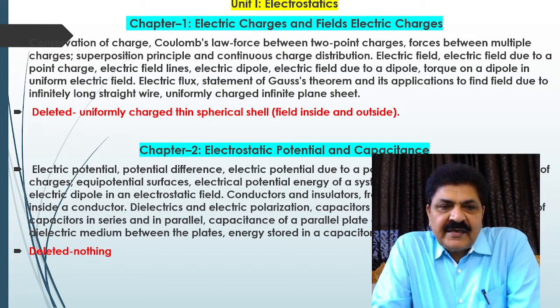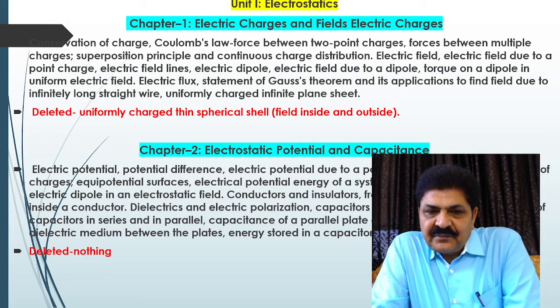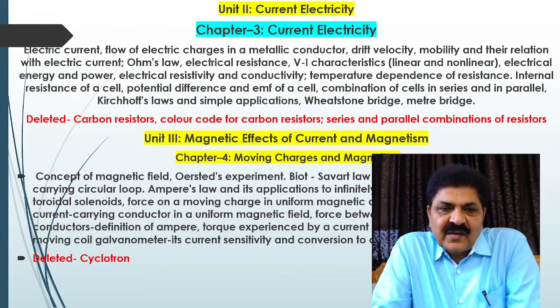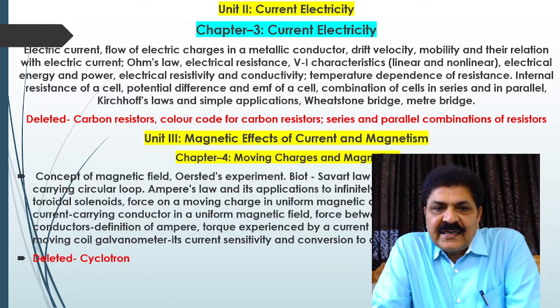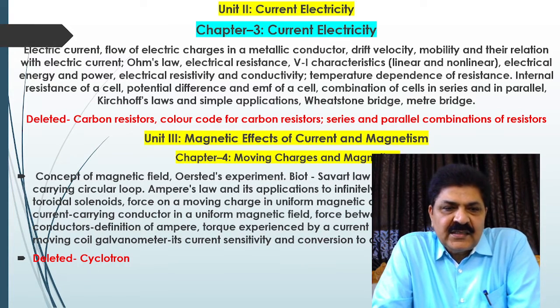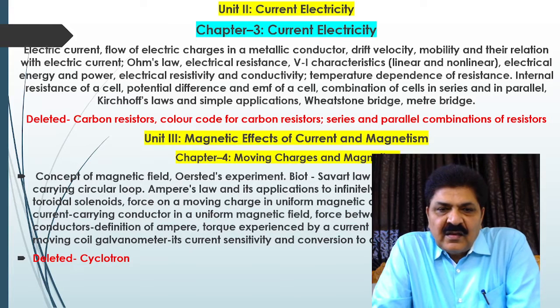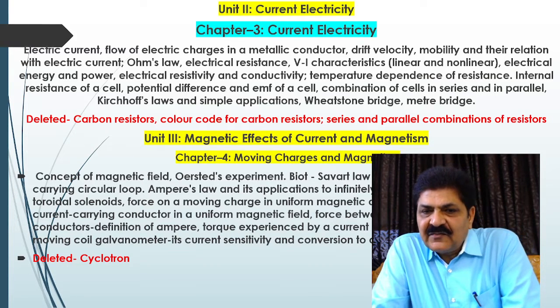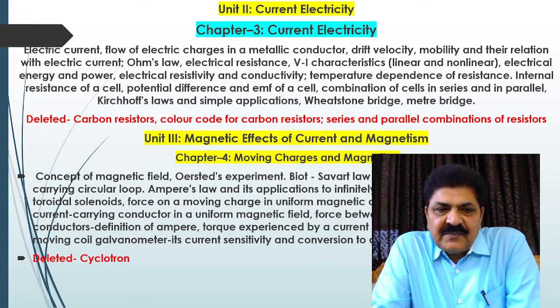In this chapter, the deleted portion is uniformly charged thin spherical shell, that is field inside and outside. Now in chapter 2, nothing is deleted. In chapter 3, current electricity, the deleted portion is carbon resistors, color code for carbon resistors, series and parallel combinations of resistors. Now in chapter 4, moving charges and magnetism.